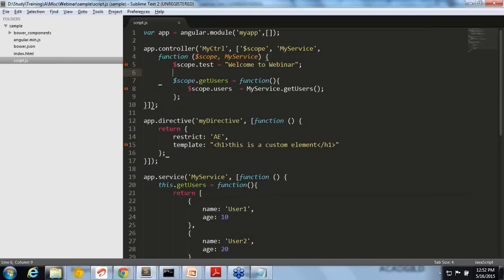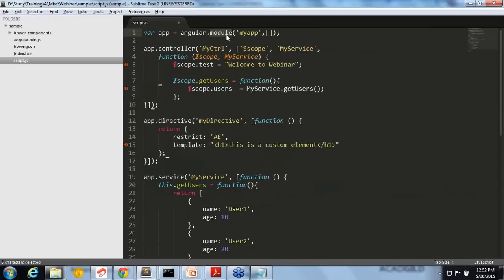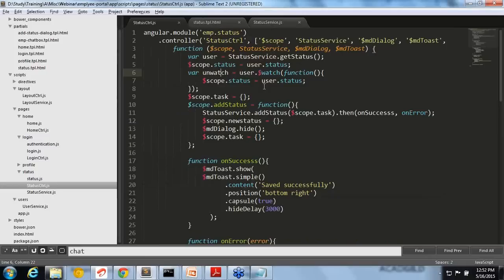So you can see here, first of all, I have created a module. So module is one thing. Second, I created a controller. In that controller, we are attaching any property to the dollar scope. Whatever we attach to the dollar scope will be available here, and it can be used. So you can see here a test is being used, and for templating we are using double curly braces. So that is a controller.